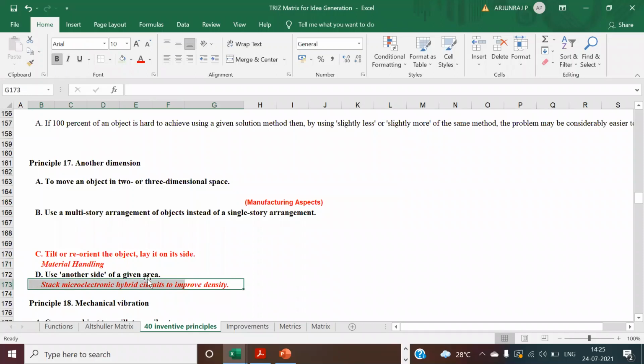Say this is an example to improve the density. You are going to use the microelectronic hybrid circuit. So from this aspect, you can find something for your process.